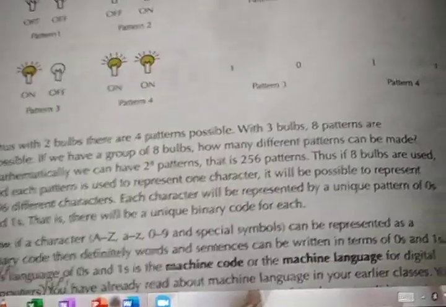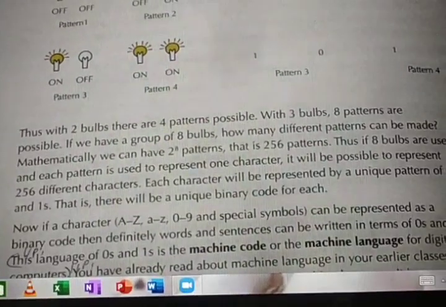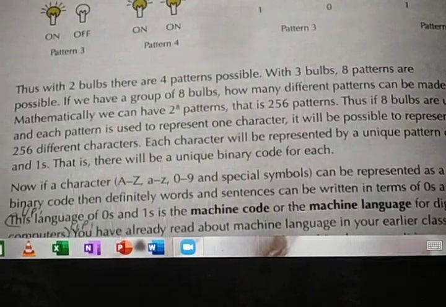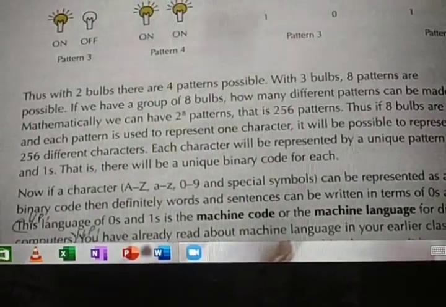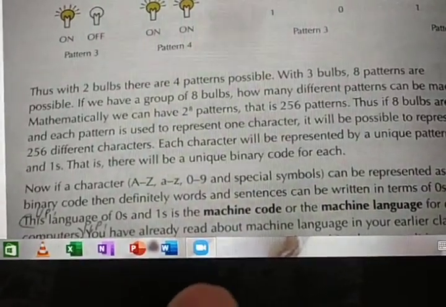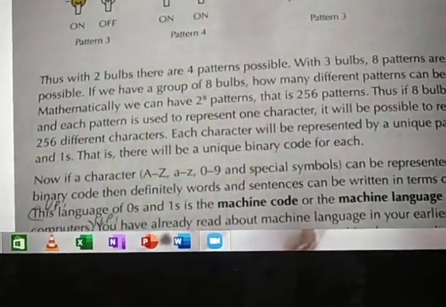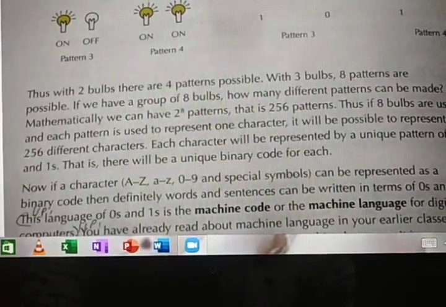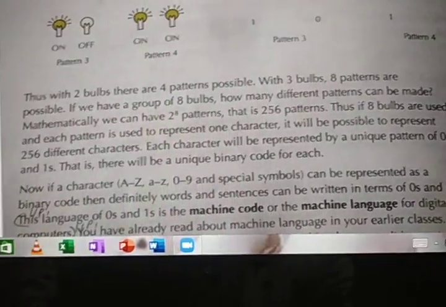If it is grouped into 8 bulbs, I mean 8 switches or 8 bits, how many characters can be represented? 256 characters can be represented in one group of 8 bits. Either A or B or C, the 256 characters can be represented in one byte, not bit, in one byte, one group of 8 bits, 8 switches.